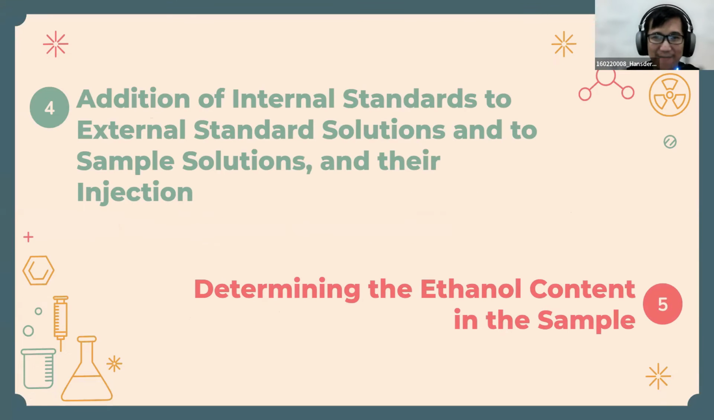Next, the first step is the addition of the internal standard into the external standard solution and into the sample solution and inject it. The last step is to determine the alcohol content in the sample in the form of percent volume per volume. The error found is compared to the theoretical ethanol content and the accuracy of the experiment.